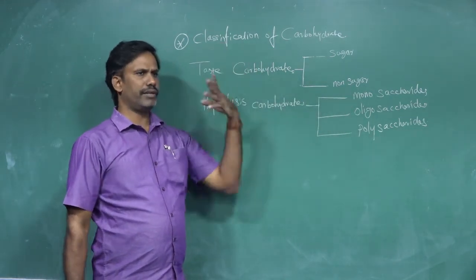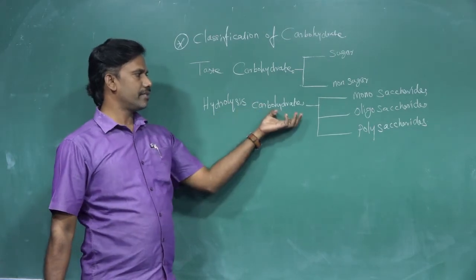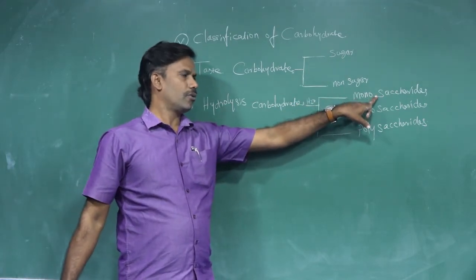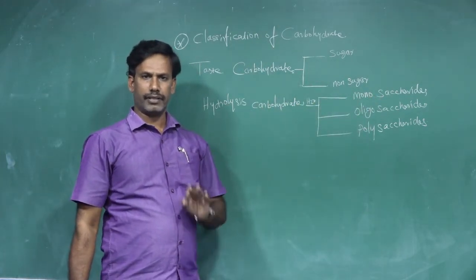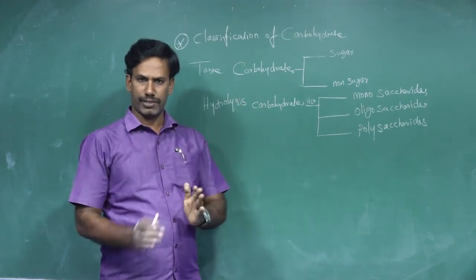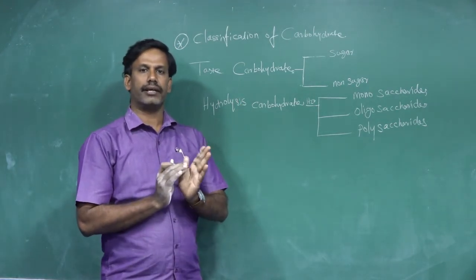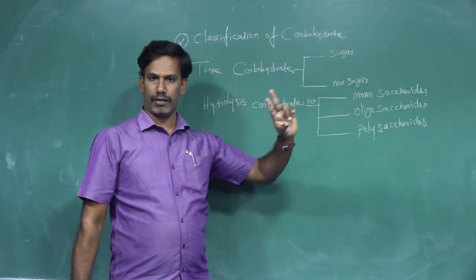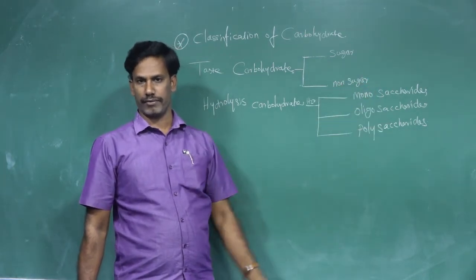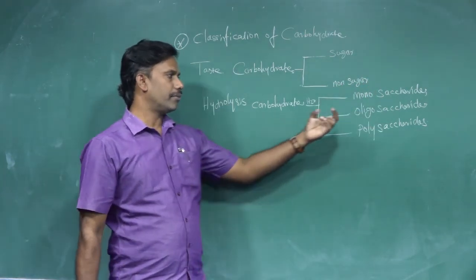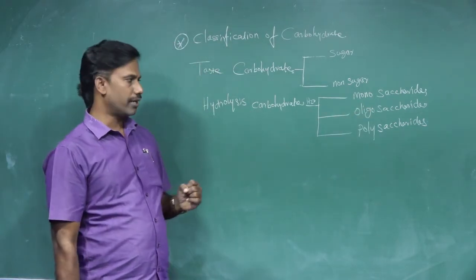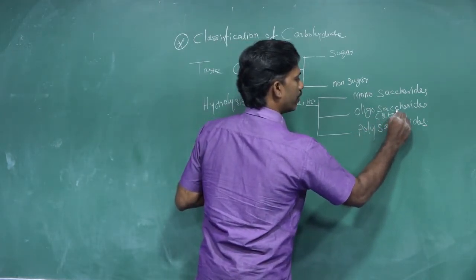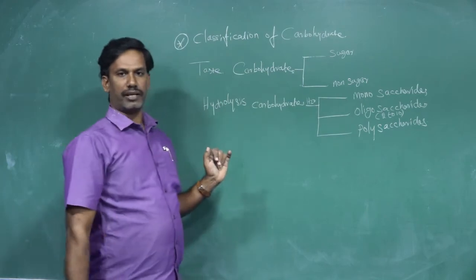What is called a monosaccharide? When you hydrolyze the carbohydrate, you are getting monosaccharide units. The monosaccharide is nothing but the simplest carbohydrate that cannot be further hydrolyzed. That is called monosaccharide. So no more hydrolysis takes place in that. One unit, monosaccharide unit. What about the oligosaccharide? The oligosaccharide is nothing but when you hydrolyze it, it will give 2 to 10 units of monosaccharide.